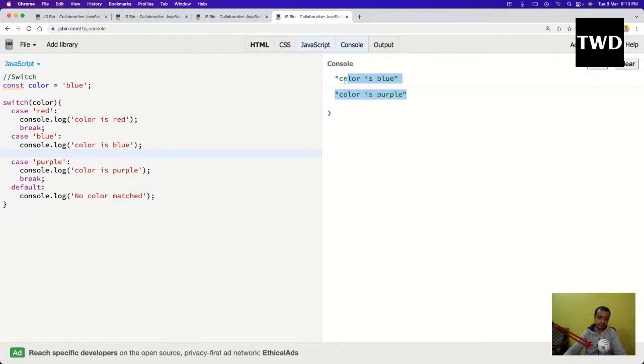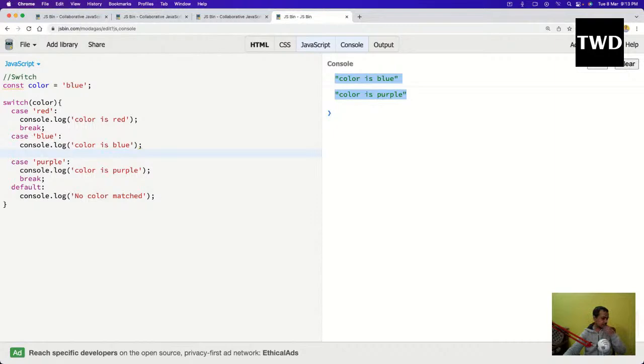Color is blue and color is purple, both of them have been printed, because even though the break is not there, it will not break out of it, but it will go on to the next one, find the match, print it out, and then do the break. So if there are 100 statements and 95 are matching, but I forgot to give the break to go to the next one.